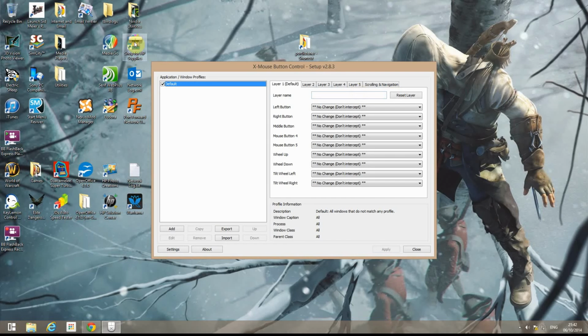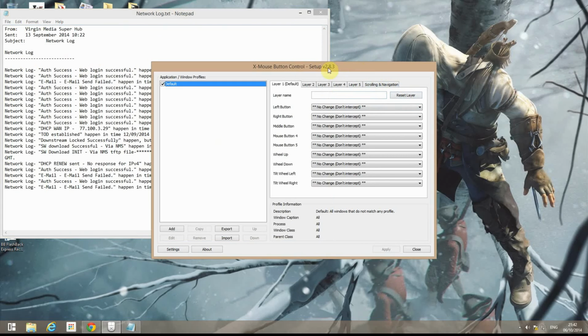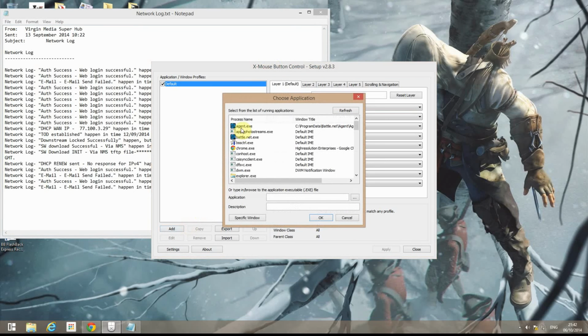Now what we can do is set a particular profile to run when a particular program is running. For this I'll demonstrate Notepad. So we'll just open up any old file for that, and then if we click where it says Application Window Profiles, we click Add and choose the application we want to run.